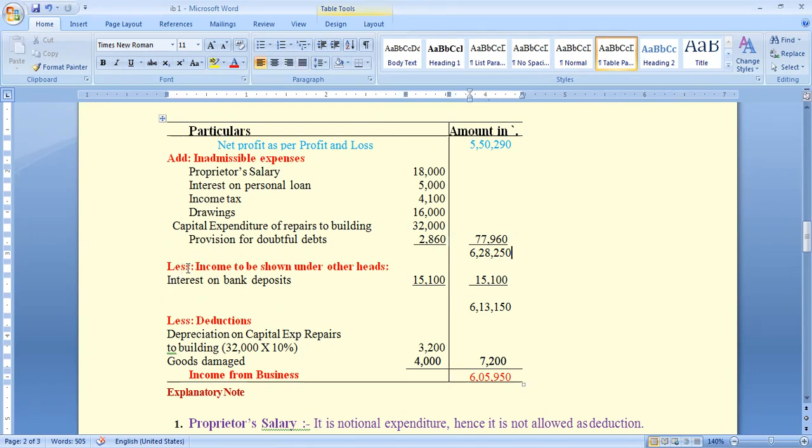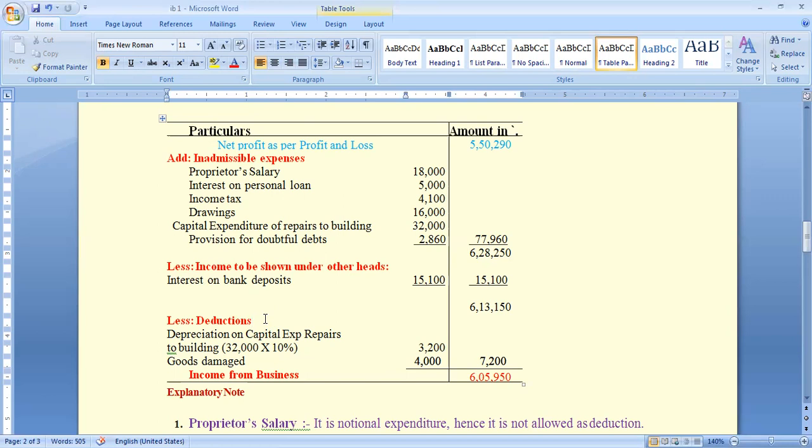Deduct this amount, interest on bank deposits 15,100 rupees. 6,28,250 minus 15,100 equals 6,13,150 rupees.